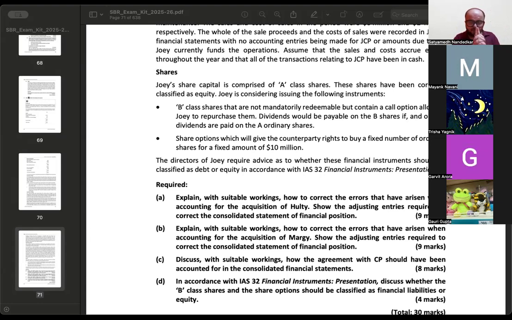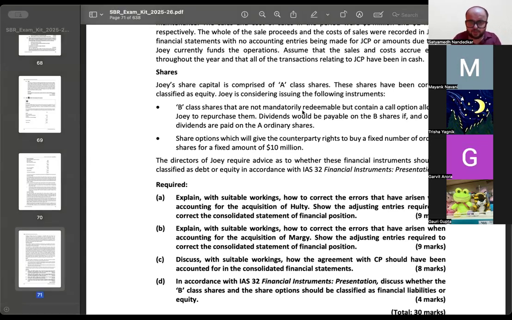यहां पे I am repeating, had it been a future contract, फ्यूचर कॉन्ट्रैक्ट में choice नहीं है, आपको कॉन्ट्रैक्ट को honor करना ही पड़ेगा. In that situation, there would be an obligation to buy back the shares, which means there would have been an obligation to pay cash to the other entity. See, when you buy back, if I buy back my own shares from Mayank, I will buy the shares and I will give him cash. So obligation to repurchase means an obligation to pay the other party, जो यहाँ पे नहीं है, choice है, discretion है. Even in case of payment of dividend, there is discretion. So ये कैटेगरी बी शेयर्स जो है, these should be classified as equity instruments.